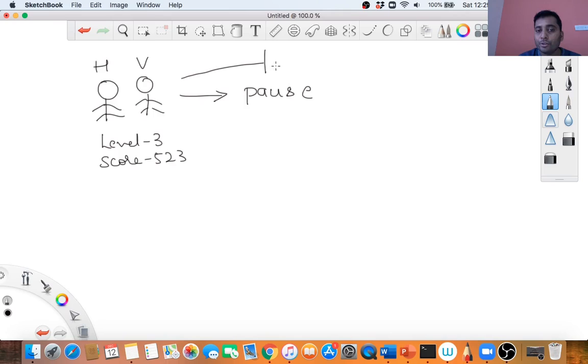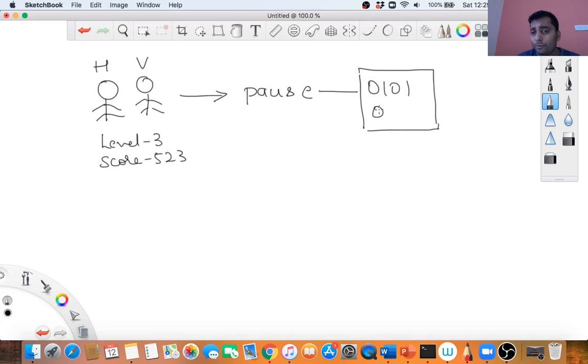When you say pause, you're saving the state of these objects in a binary file, in a compressed binary format, in the form of 0s and 1s. Once you have your lunch and come back and say start, it can bring it back into your real object, which is up and running. So you can start running your game again from where you paused. This is called pickling and unpickling.